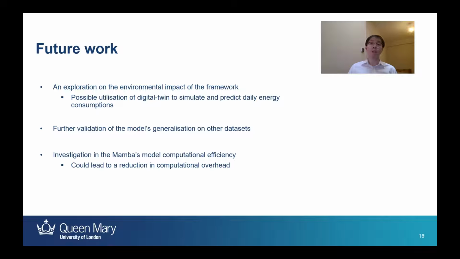Next is a discussion of possible future directions. A deeper dive into the environmental impact of the framework would be an interesting prospect, especially towards net zero goals. The quantification of the reduction in energy consumption or carbon emissions could reveal the tangible benefits of accurate forecasting for cloud sustainability goals. Technologies like digital twin could be used to model daily energy consumption based on the forecasts made, compared to the originally planned allocation.